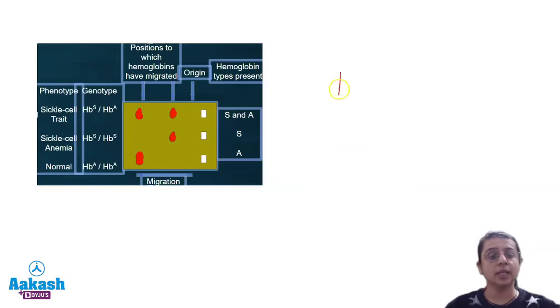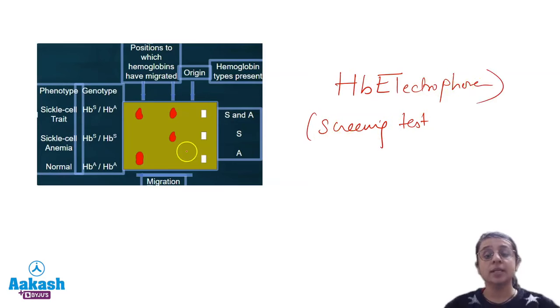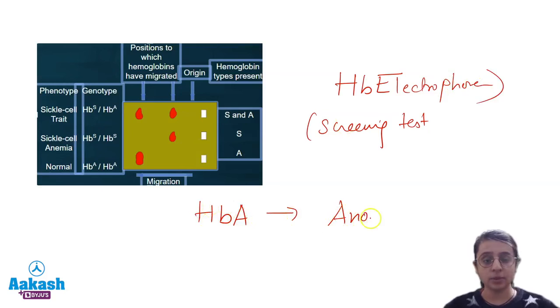Next, we will see hemoglobin electrophoresis, which is the screening test of choice for all hemoglobinopathies. So what will you see in a case of sickle cell anemia? HbA moves faster towards the anode and HbS moves towards the cathode.